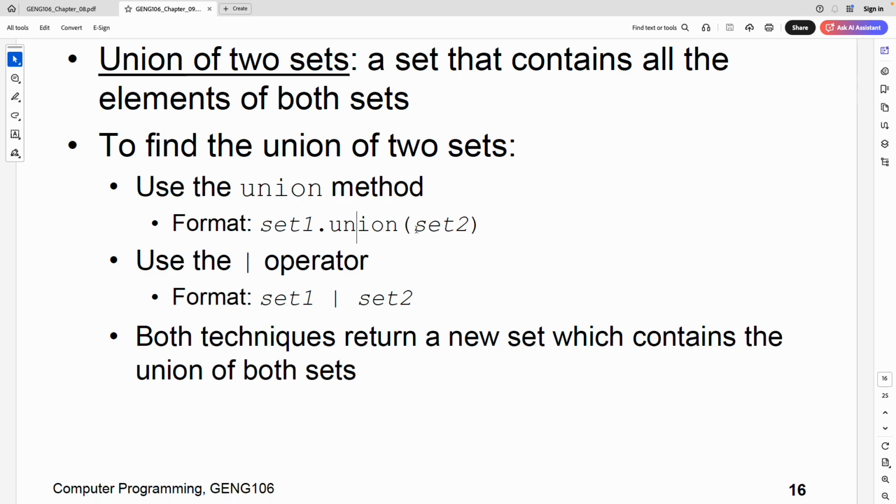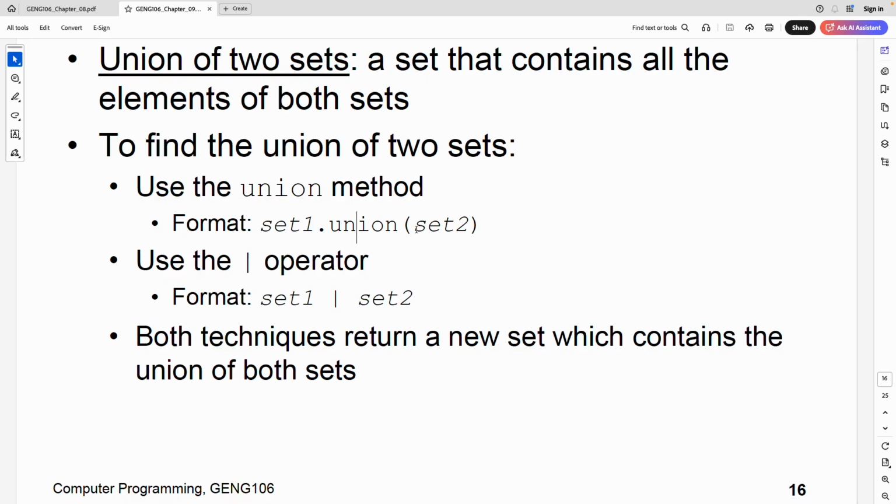If I have ABC in one set and DEF in another set, what is the union of these two? Have you ever seen it in mathematics? You didn't? Alright, well, the mathematical concept is not covered in this class, no worries, but at least know how to take the union.